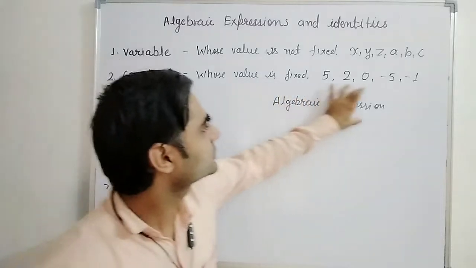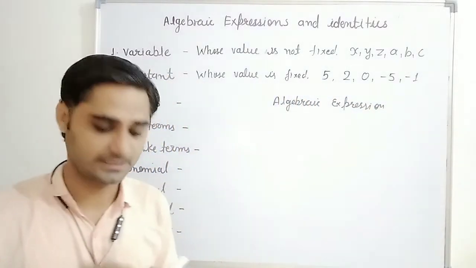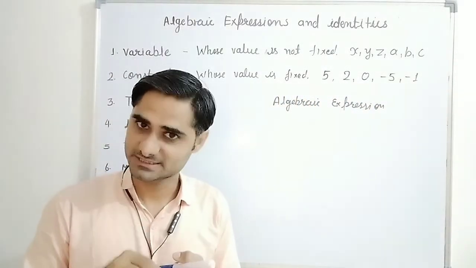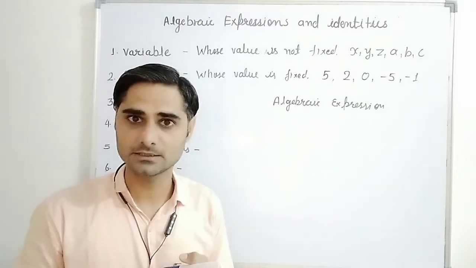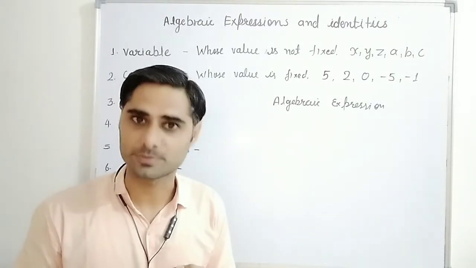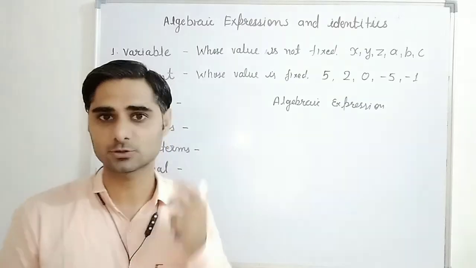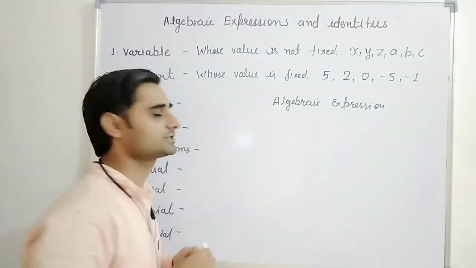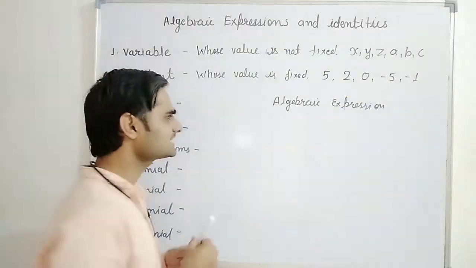It will contain constant, variable, and all arithmetic operations, which I told you just before: addition, multiplication, and division or subtraction.